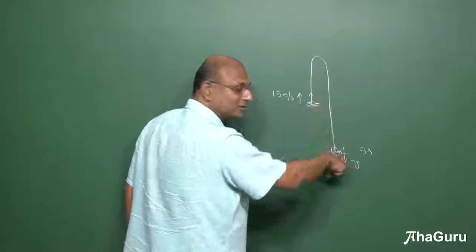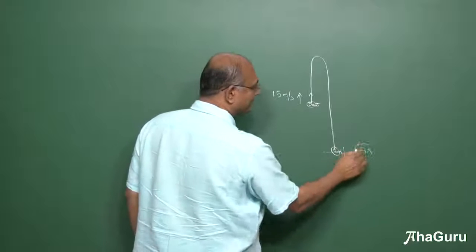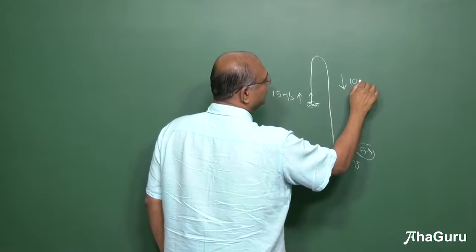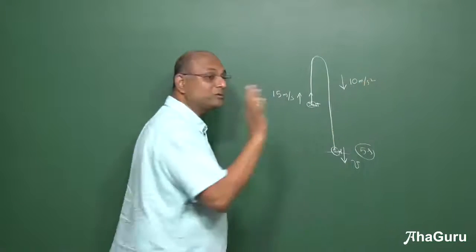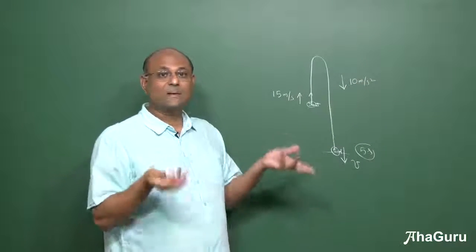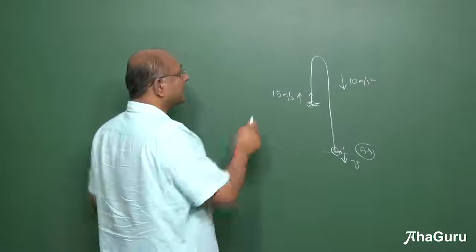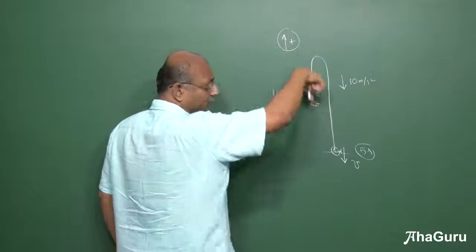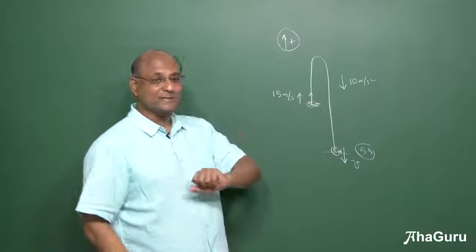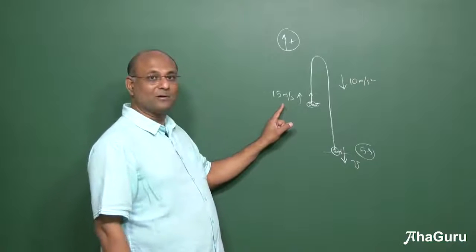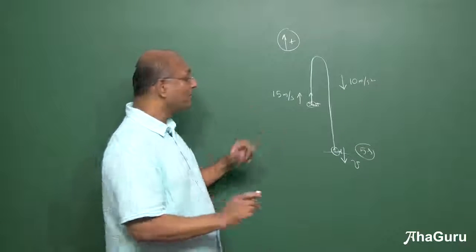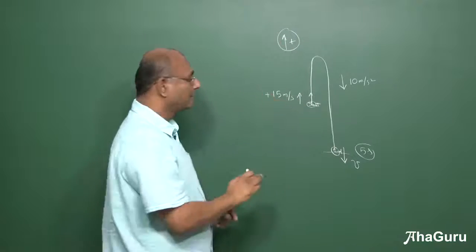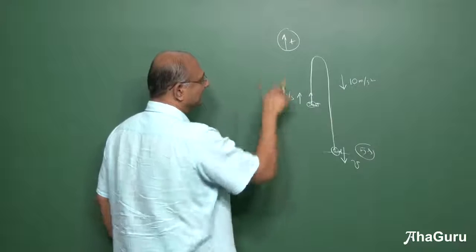Starts with 15, goes down with some v. But I'm telling you it takes 5 seconds. You know that acceleration due to gravity is 10 meters per second square. I can choose any direction I want as plus. What is plus here? I can choose. Sometimes we choose this as plus. Sometimes we choose that as plus. Now let me choose this as plus. What about this fellow? Plus 15 or minus 15? Plus 15. Okay? So I won't write it here. I'll just say it is plus 15.